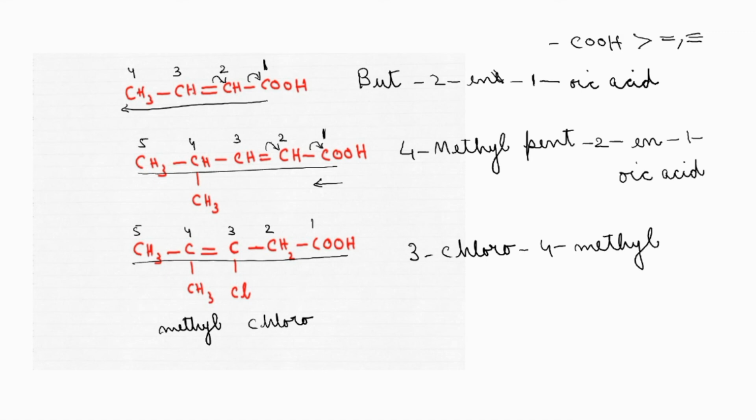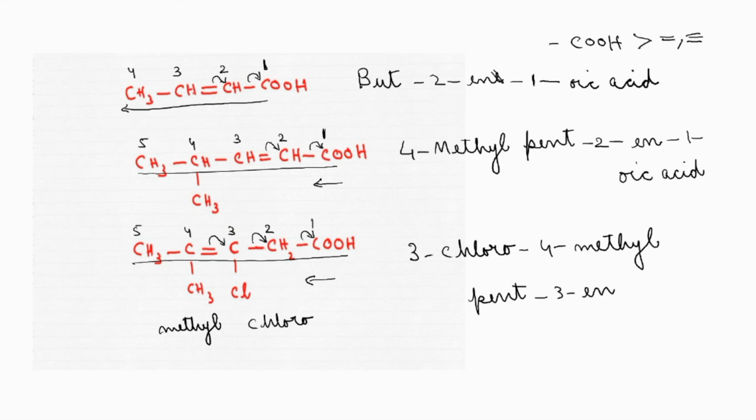And now we will speak about the root word. That is pent. 5 carbon atoms are there. Then you will have to speak about the position of the double bond. As you are numbering from here, this bond belongs to this carbon atom, and the double bond belongs to carbon 3. Correct? So due to that, we will write pent-3-ene.